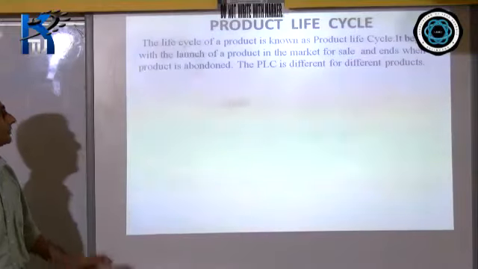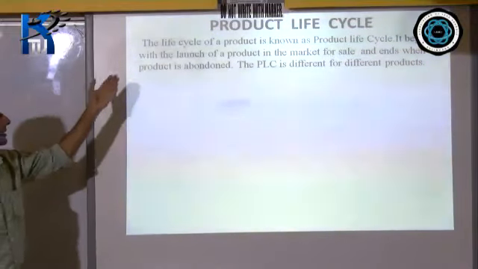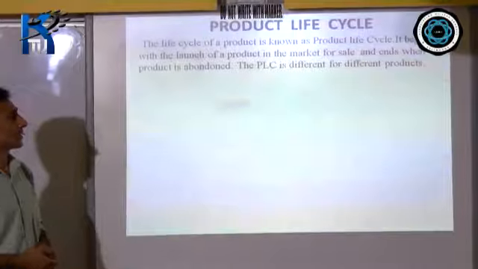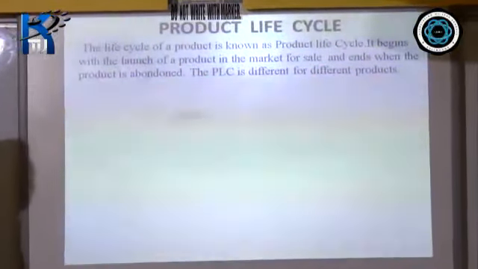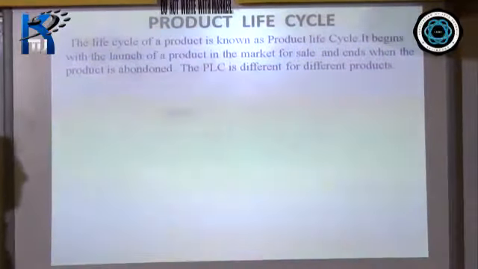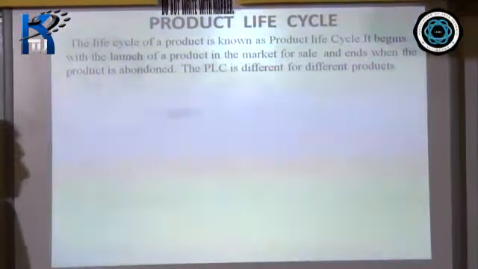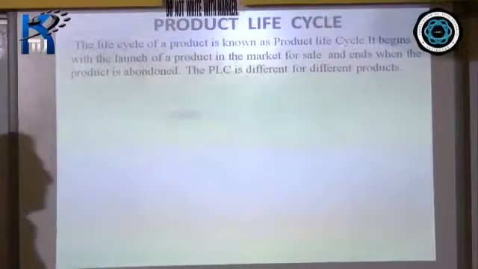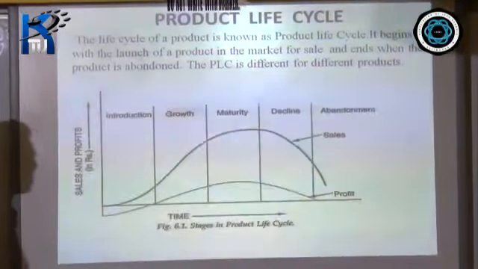Now, if we need to define it, the life cycle of a product is known as product life cycle. It begins with the launch of a product in the market for sale and ends when the product is abandoned. The PLC is different for different products.